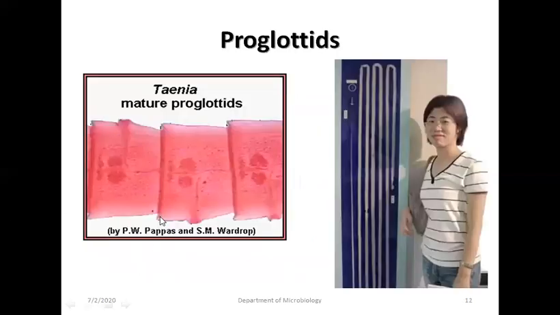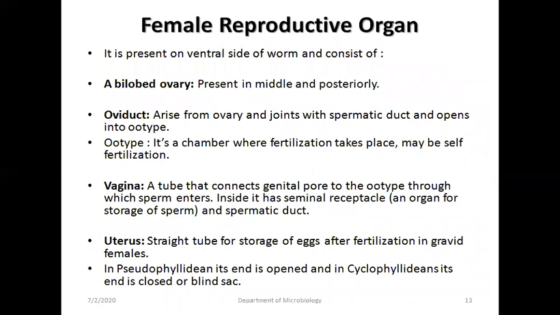So this is a picture of a mature proglottid. This is a picture of an adult worm, a diphyllobothriid proglottid. The female reproductive organ is present on the ventral side of the worm and consists of a bilobed ovary present in the middle and posteriorly, an oviduct which arises from the ovary and joins with the spermatic duct and opens into the ootype. The ootype is a chamber where fertilization takes place. It can be self-fertilization.